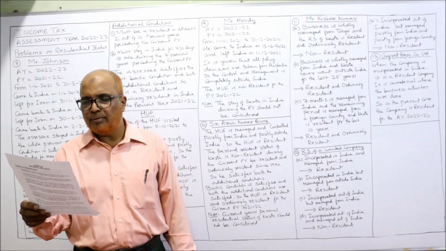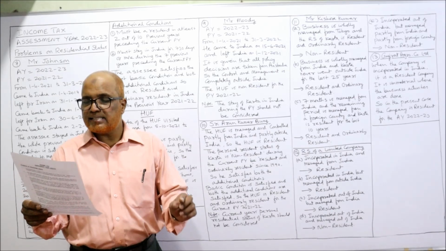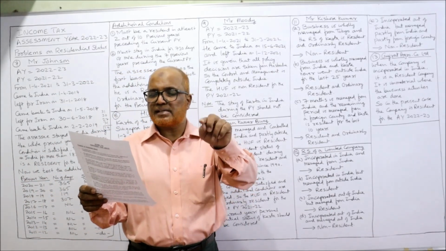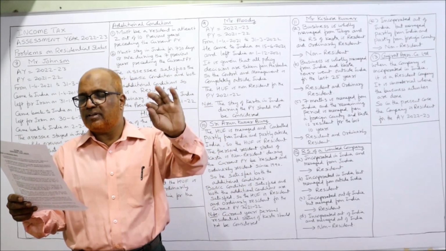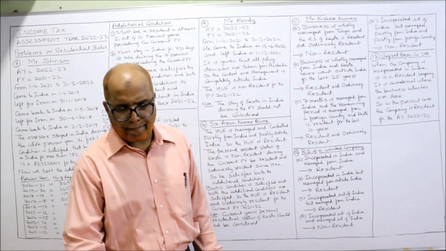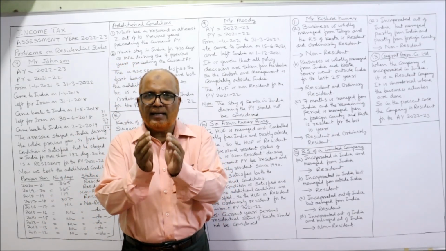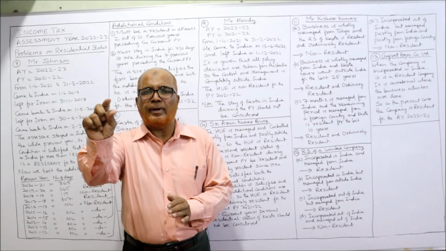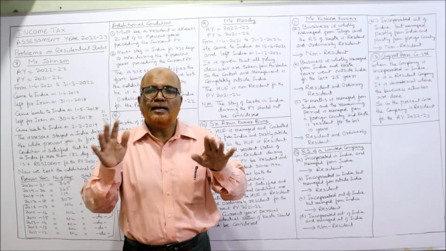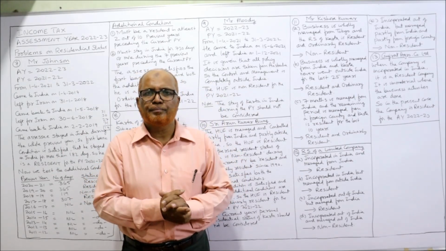Last and final problem, 13th. Gujarat Agro Company Limited incorporated in India in the year 1988. Since 16th November 2019, the company is conducting all the business activities in foreign countries. Determine the residential status of the previous year. Once a company is incorporated in India, it is an Indian company and it is resident. It is immaterial that the business operations are being done completely outside India.